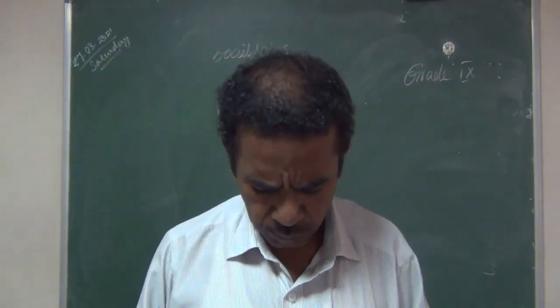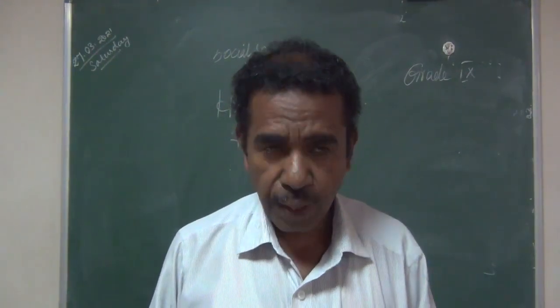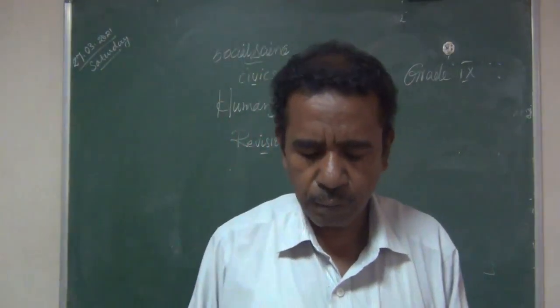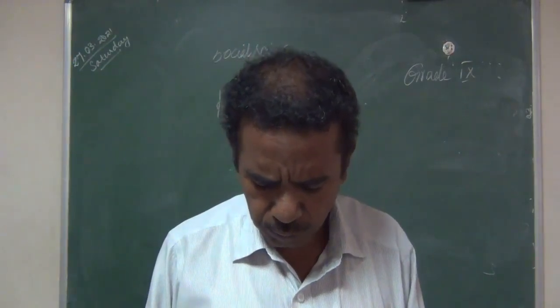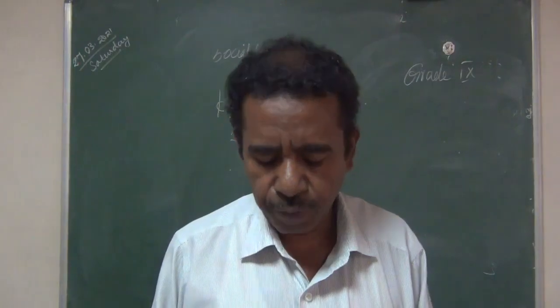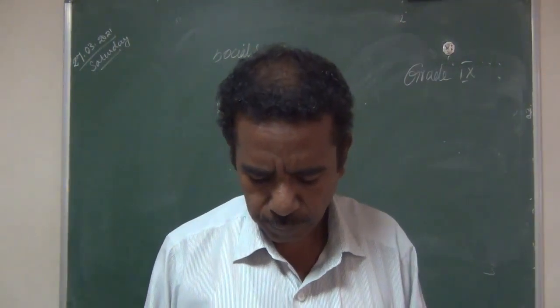Here it is given about 6 or 7 child rights. Right to life. The child has the right to live. Right to family environment. The child has to live in the family environment. The child must get education.